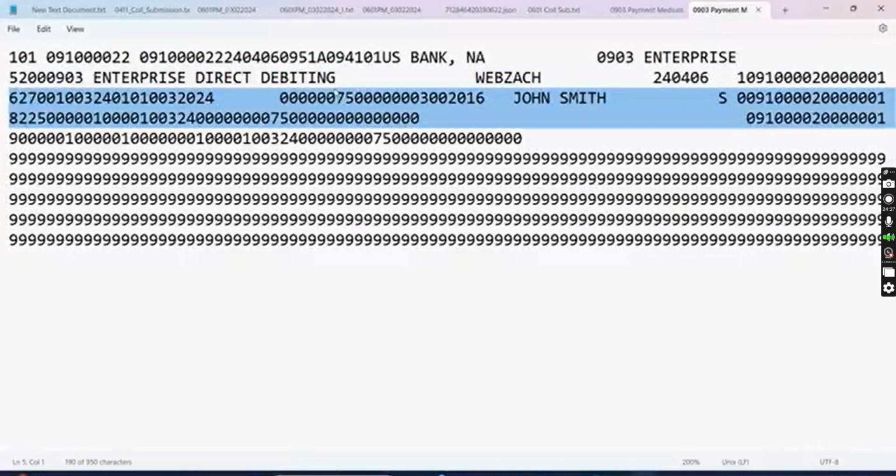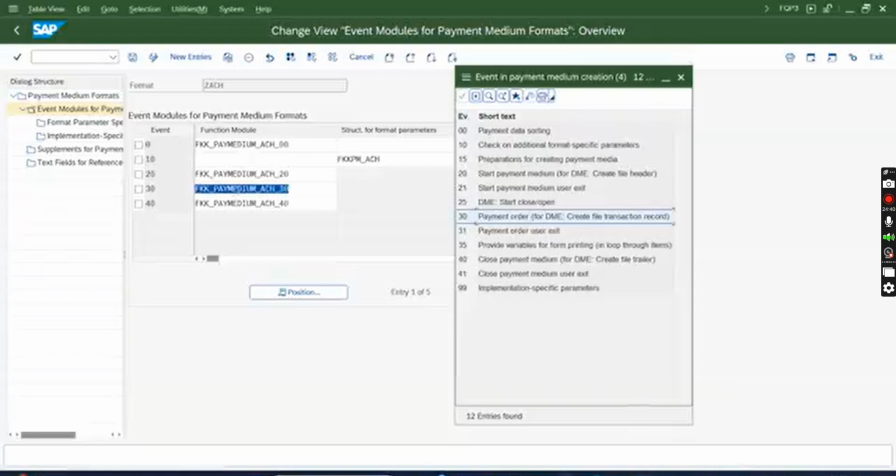Here I see 75, here also I see 75. These are the line items. If I pay two business partners, you will see more line items come. So as per the standard FM, FKK pay medium ACH 30, whatever standard FM content is there, accordingly the payment medium transaction records are generated.